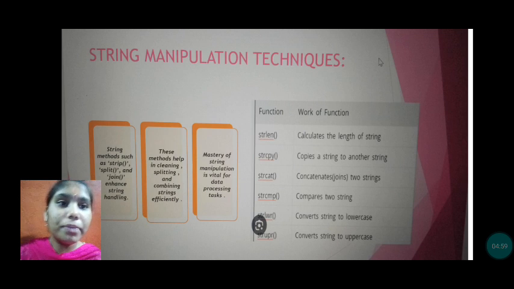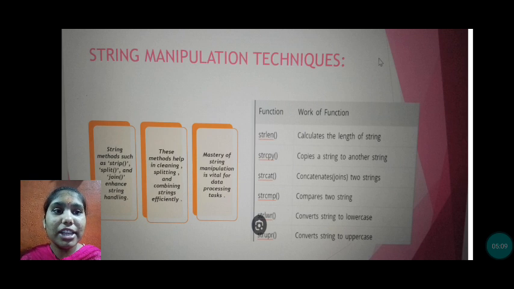Here we have string handling functions like string length, string copy, and strcat, which means concatenation, and also string lowercase and string uppercase. We have a lot of functions for strings.